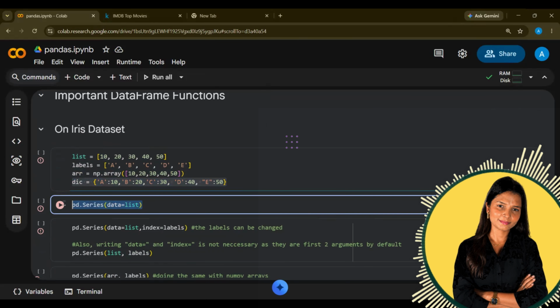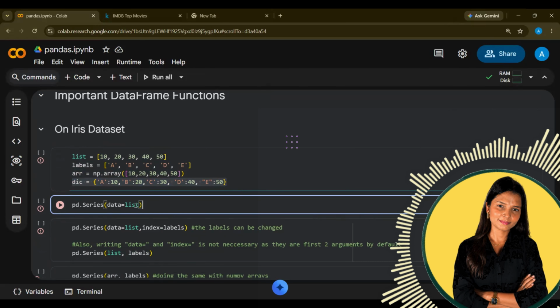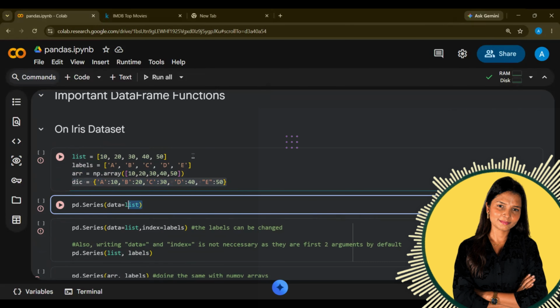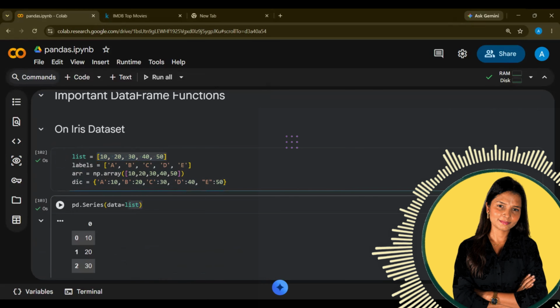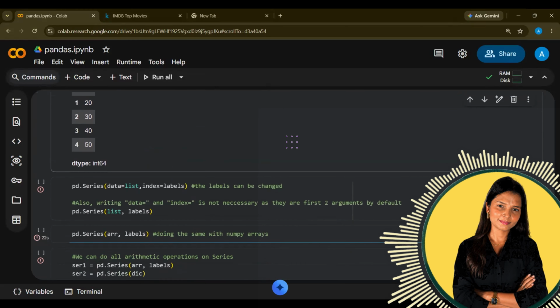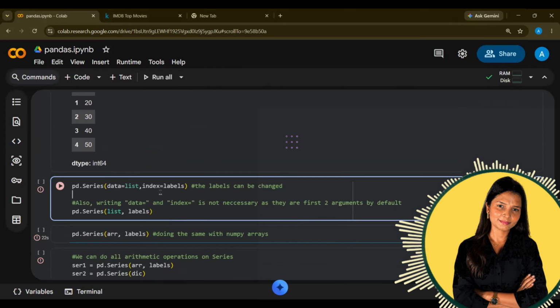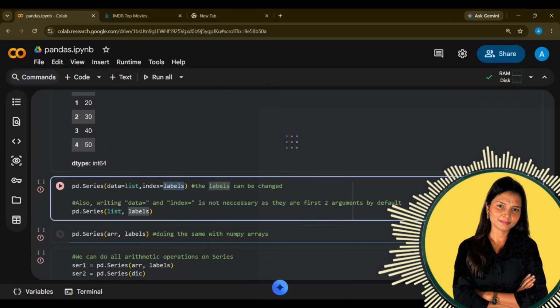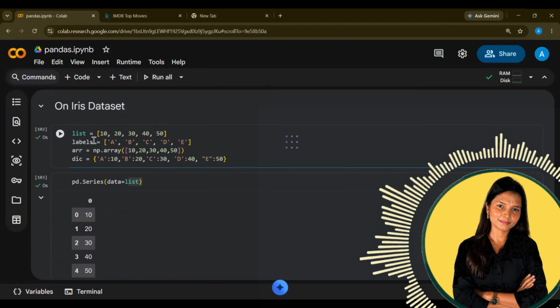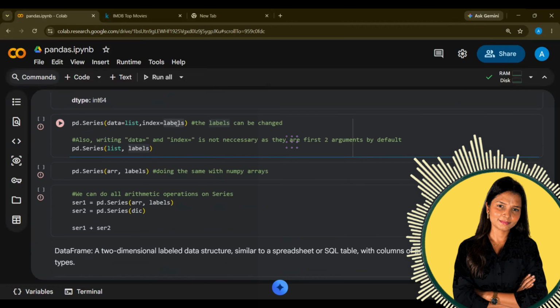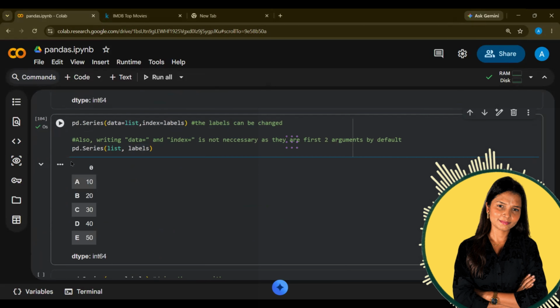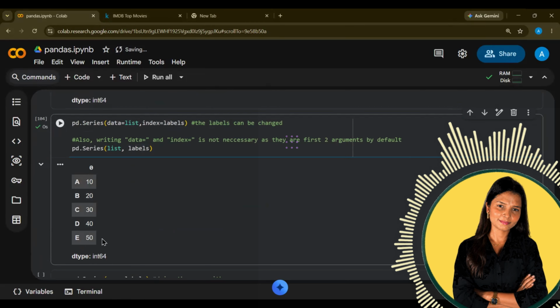Now what I want is pd.Series with data equal to list. What is list? List is the variable which I have used over here. Now I will show you. This will create a series for me, a series of the list which is 10, 20, 30, 40, 50. Now within this, I wanted to add the labels. What are labels? If you go above, there is another variable which I have, A, B, C, D. So I can give the labels like this, and I can print them as well. You can see A, B, C, D is added as an index and then we have the list.